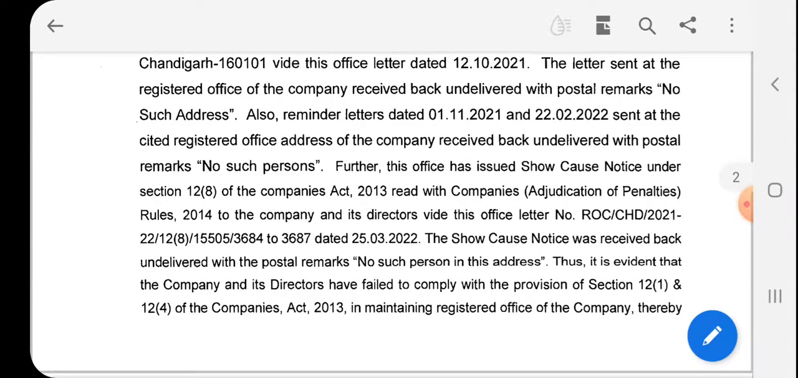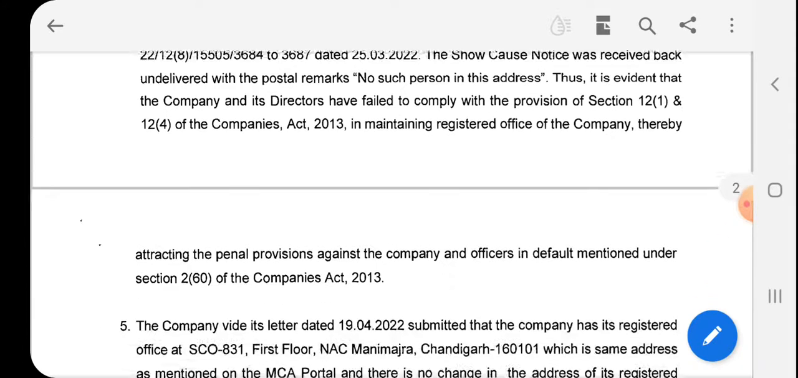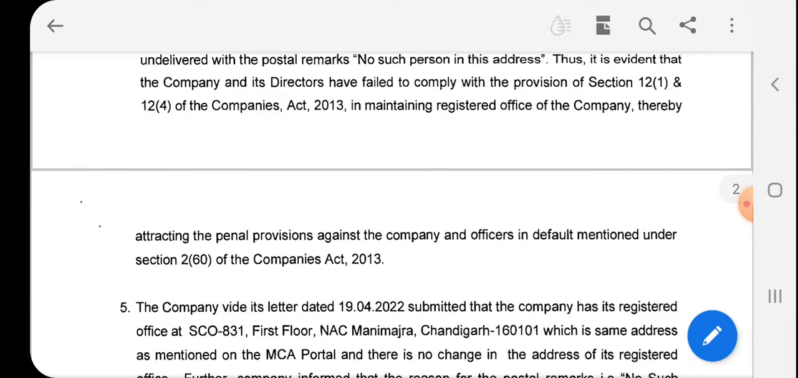Further, this office issued a show-cause notice under subsection 8 of section 12 of the Companies Act to the company and its directors. The notice was received back undelivered with the postal remark "no such person in this address". This is evident that the company and its directors have failed to comply with the provisions of subsection 1 and subsection 4 of section 12 of the Companies Act in maintaining the registered office of the company, thereby attracting penal provisions against the company and the officer in default mentioned in section 2 subsection clause 60 of the Companies Act.